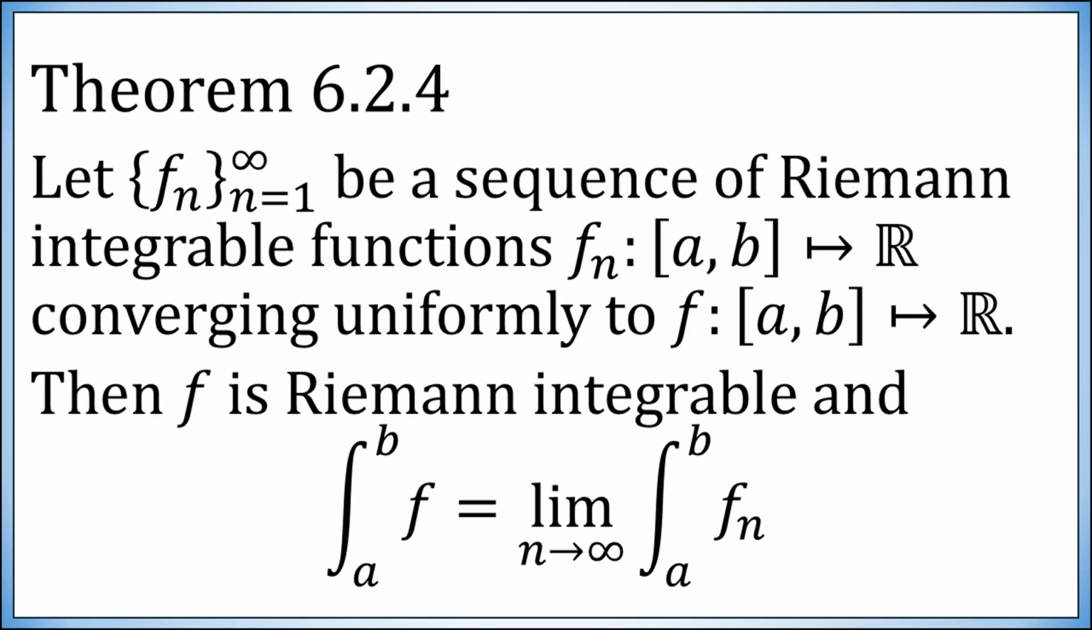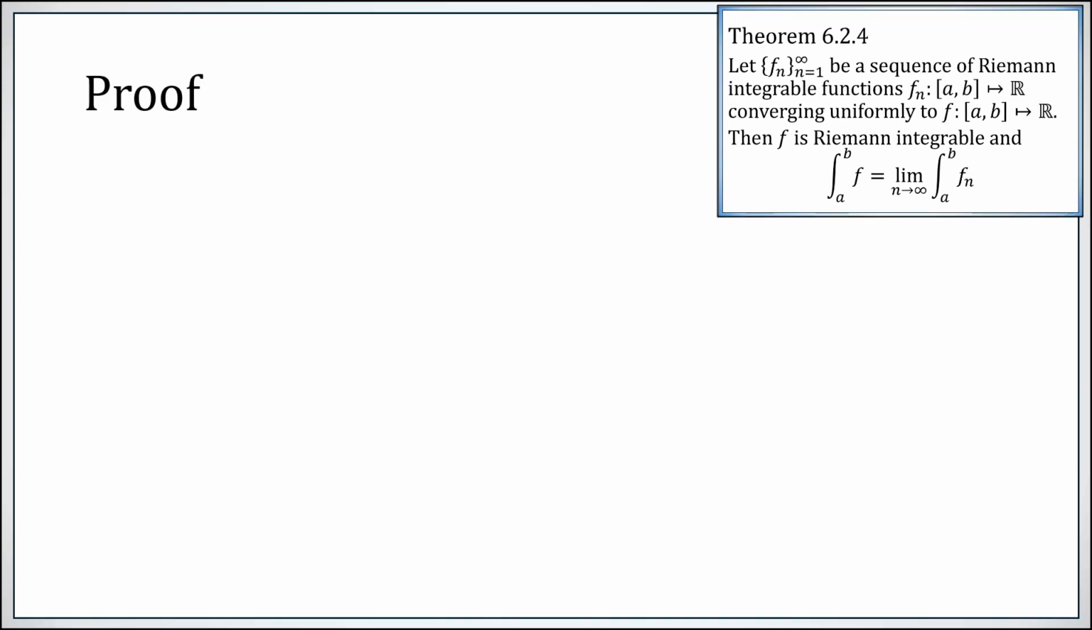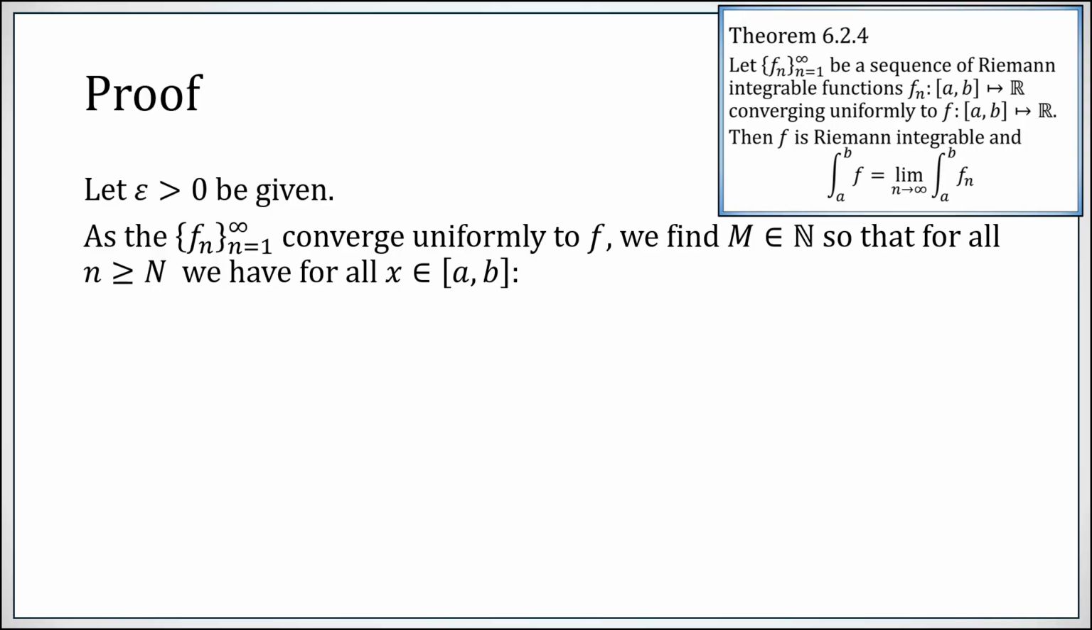As always, we do in fact have to prove it. So let epsilon be positive. The fn's are converging uniformly to f. So for any positive number, past a certain index, we can make the distance between fn and f less than whatever positive number we pick. We're going to pick epsilon over 2 times b minus a. So for all indices sufficiently large, for every x in the interval from a to b, we have this distance.